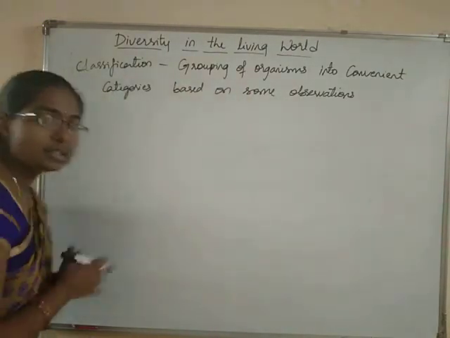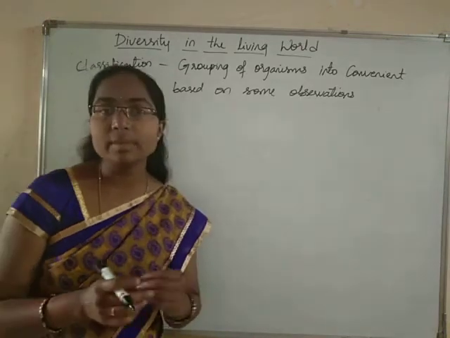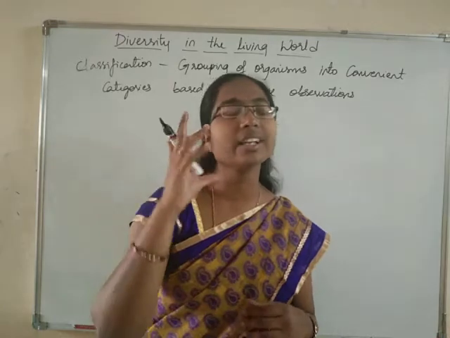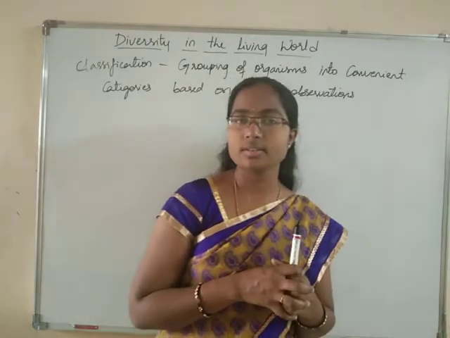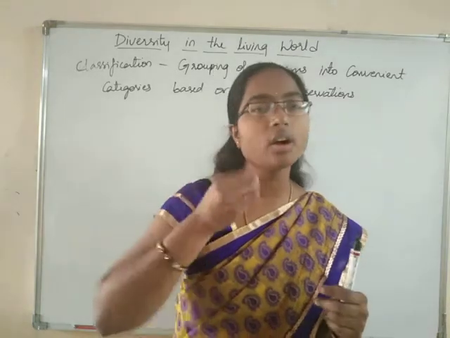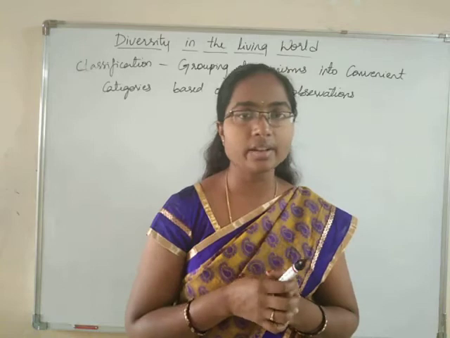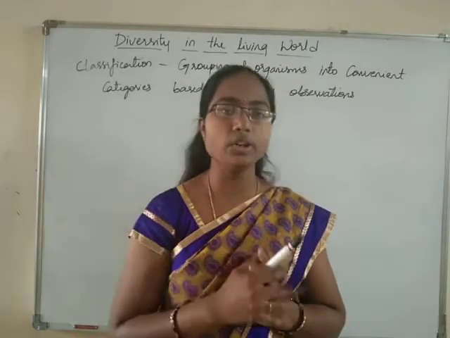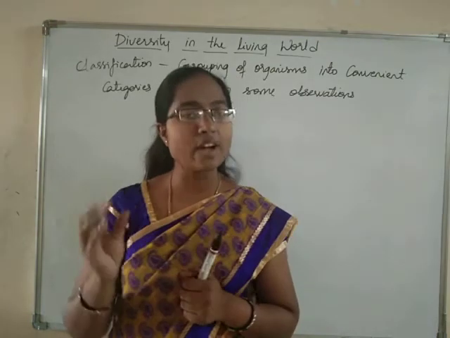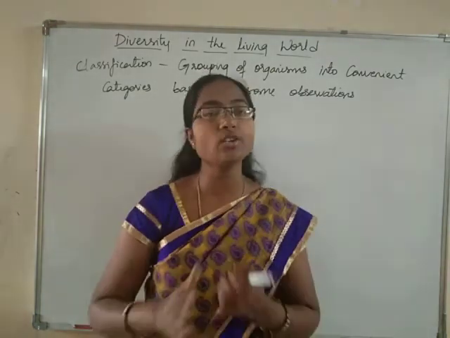See students, we observe different kinds of organisms. Just take dogs. If you think of a dog, you will have a particular picture in your mind. If you imagine cats, you will have the picture of only cats in your brain. The cats are different and dogs are different.